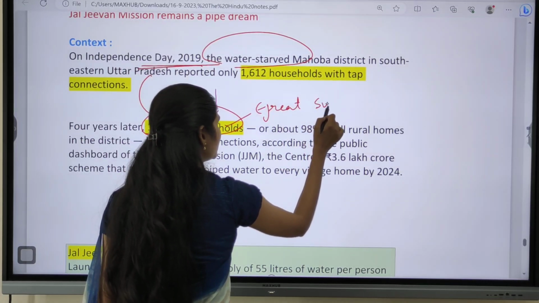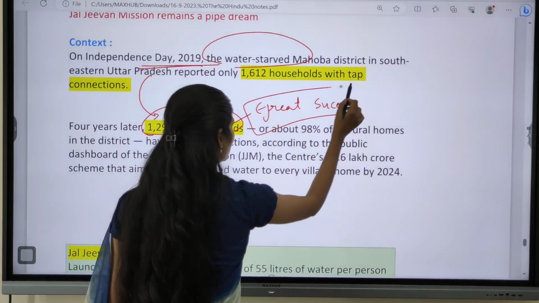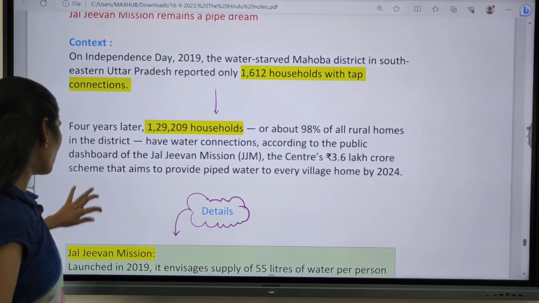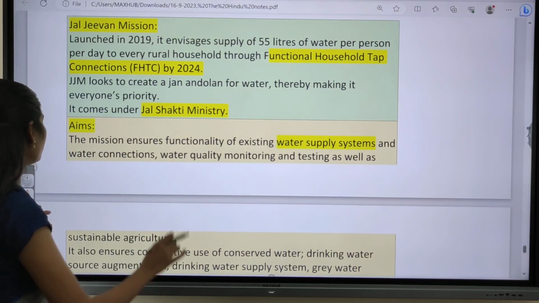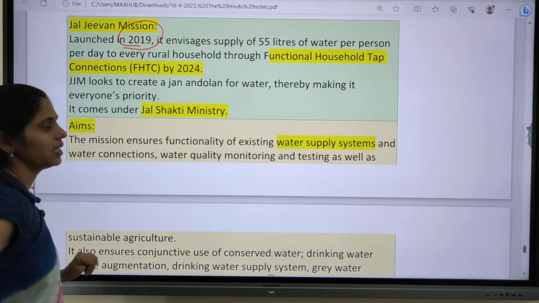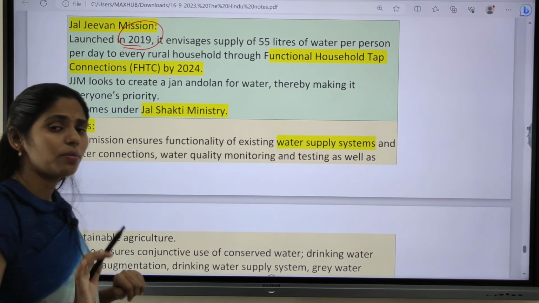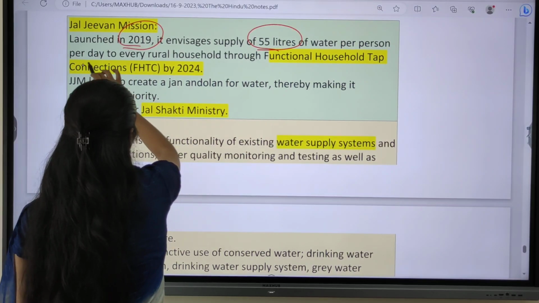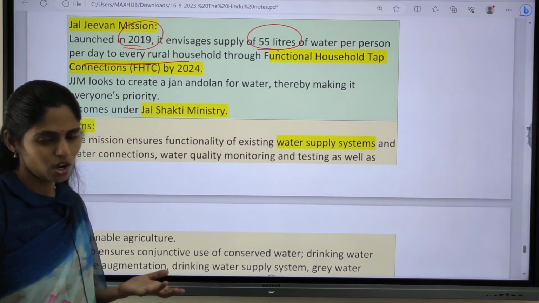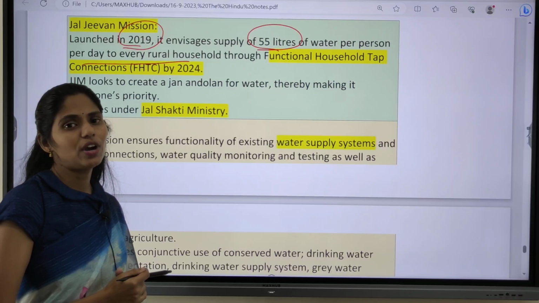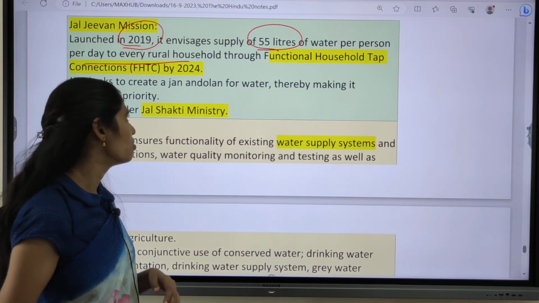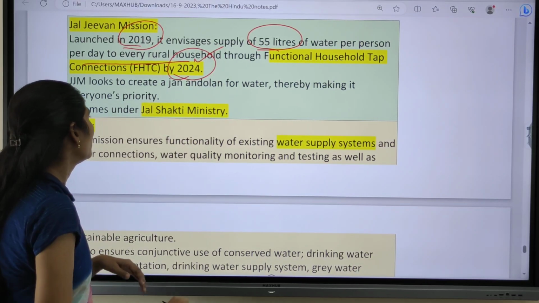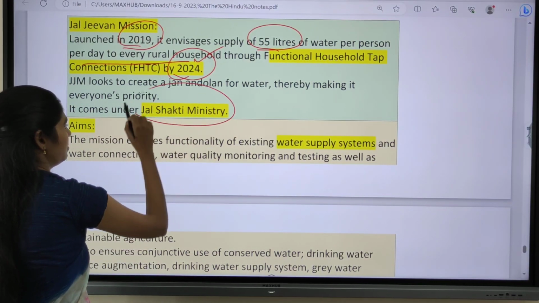One of the great successes of this Jal Jeevan Mission, right? So now let us try to see this topic in detail. So what is this Jal Jeevan Mission? This mission launched in 2019, and under this scheme, the government said that we are going to provide 55 liters of water per person in rural households, and that too through functional pipelines to households, and the target year is 2024. Okay, it comes under the Jal Shakti Ministry.